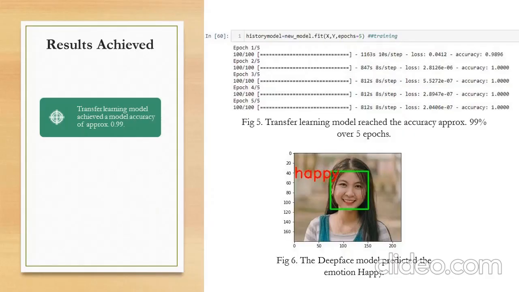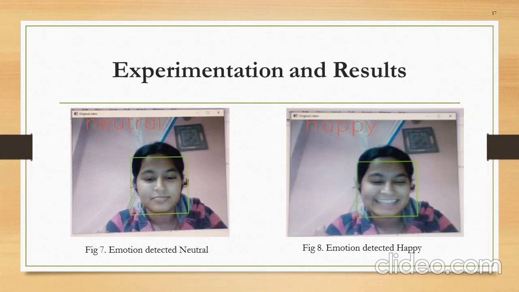Now here is the result which we have achieved. Through the transfer learning model, the accuracy which we have achieved was approximately 0.99 over 5 epochs. This image shows that the DeepFace model predicted the emotion as happy. Here is our real-time result, which detects 2 different emotions on the same face. First, figure 7 shows neutral and figure 8 shows happy.